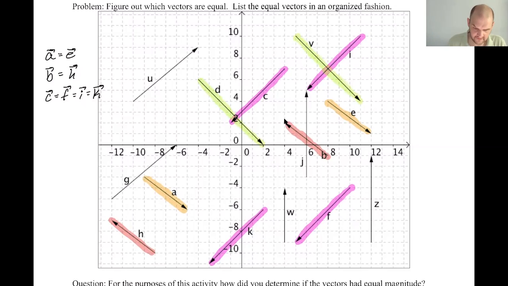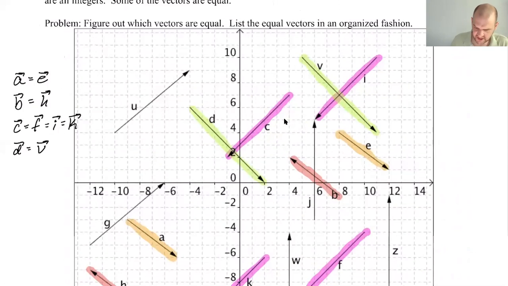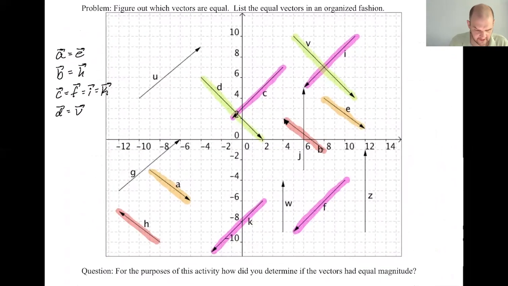Are there any others that look like that? No. Highlighting this is actually way easier than usual. In person, it's kind of a task, and there's no convenient way to check off that you've already dealt with a vector. New color. So D, E, F. Is there a G? There is G. G and U are definitely the same. So G, U.